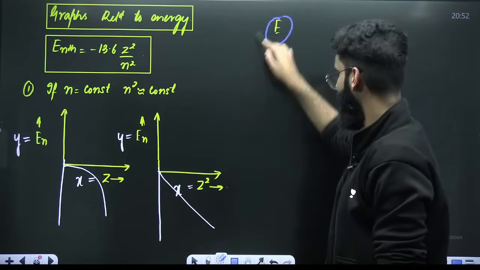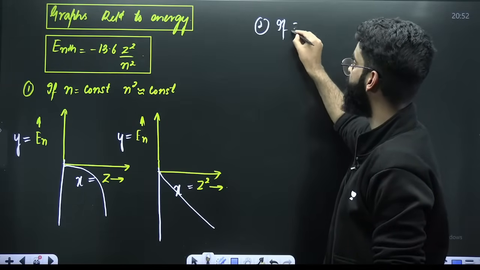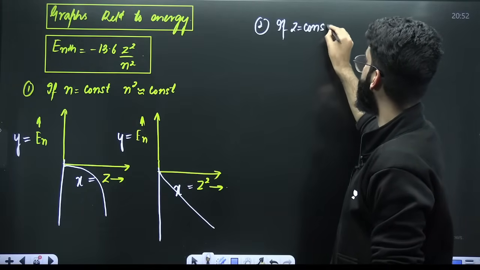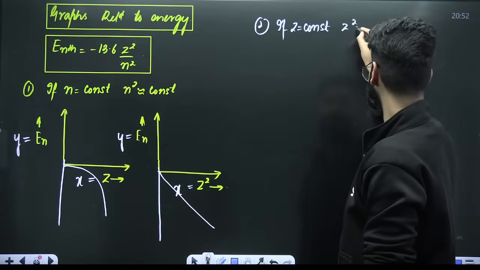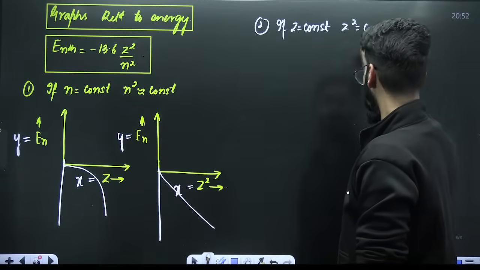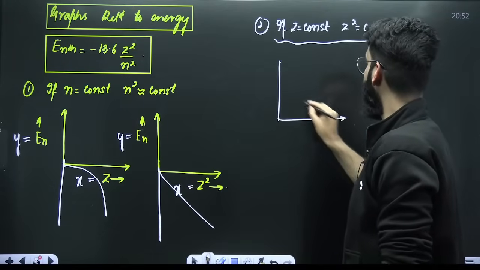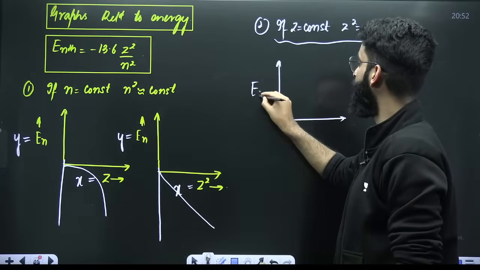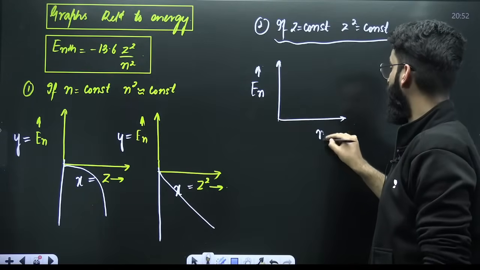Now, looking at case 2. If, for example, Z is constant, that tells you Z square is also constant. Now, for example, I'm plotting a graph between En versus n square.